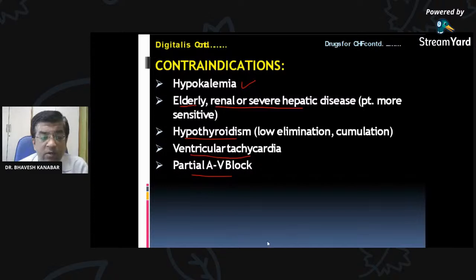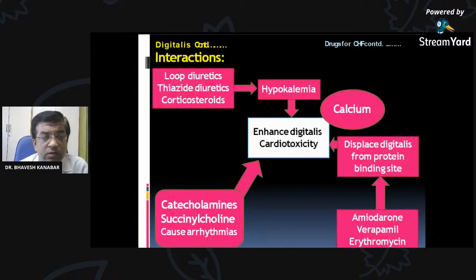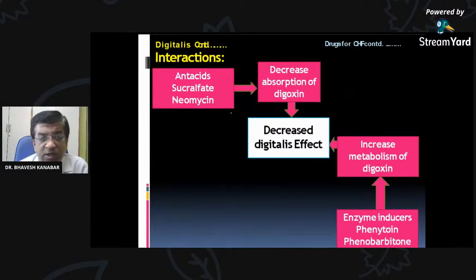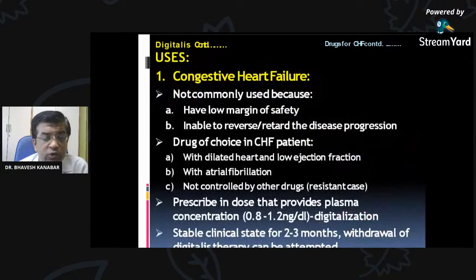Okay, meanwhile, we are moving further. So contraindication we have seen. Interaction, we are not interested in interactions. Uses of digitalis. The first use is congestive heart failure.